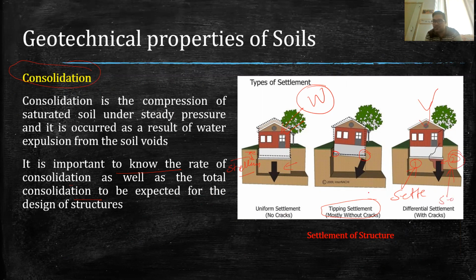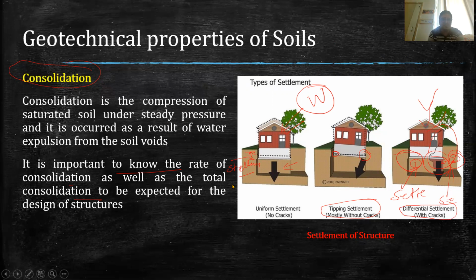So in that case what happens is this part of the building will settle first, will settle more as compared to this part. So in that case the building may tilt, and therefore it may collapse from this side, and this type of settlement is called the differential settlement, and it is basically a cause of concern.